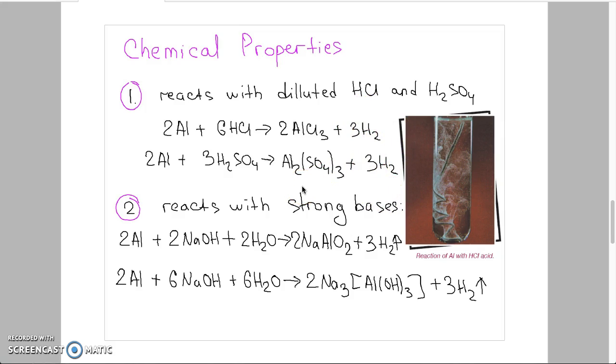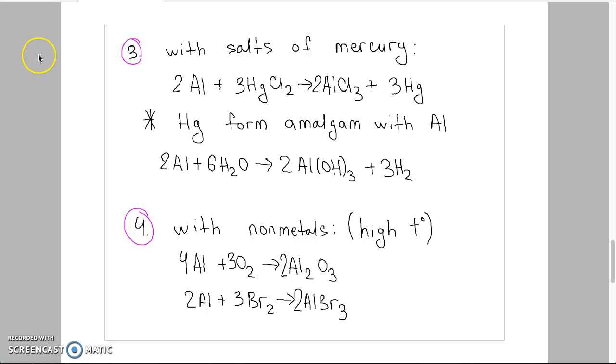Aluminum also reacts with strong bases. For example, we have 2 reactions of aluminum with sodium hydroxide. We have 2 different products, sodium aluminate and sodium hexahydroxoaluminate. I'm sorry, here it is not a 3 but a 6. I have been mistaken, I'm sorry.